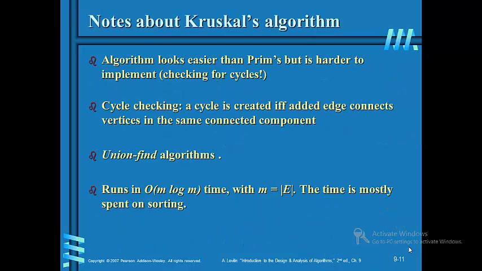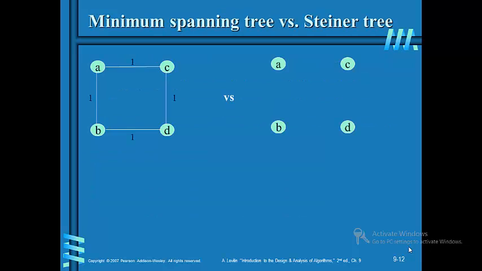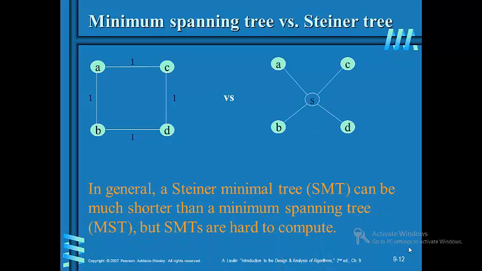Now, Kruskal's algorithm looks easier than Prim's, but it is harder to implement. Checking for cycles: a cycle is created if the added edge connects vertices in the same connected component. The union-find algorithm runs in big O of m log m time, with m equals the size of E. The time is mostly spent on sorting. Minimum spanning tree versus Steiner tree: in general, a Steiner minimum tree, which is SMT, can be much shorter than a minimum spanning tree, but SMTs are hard to compute.